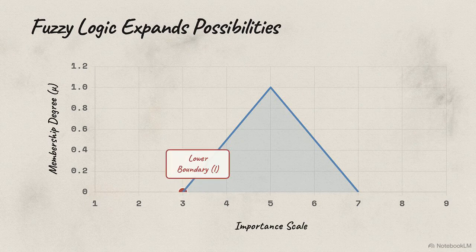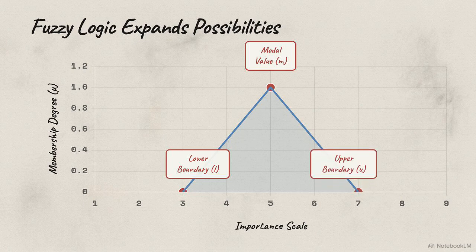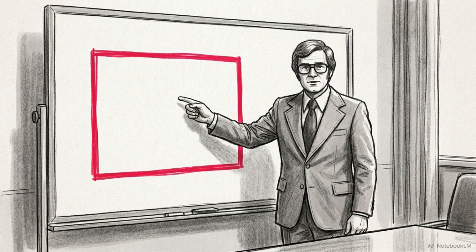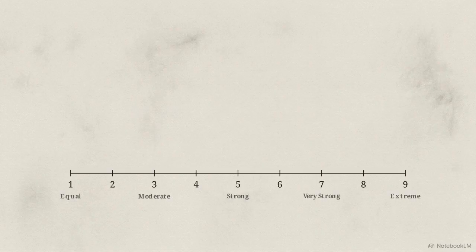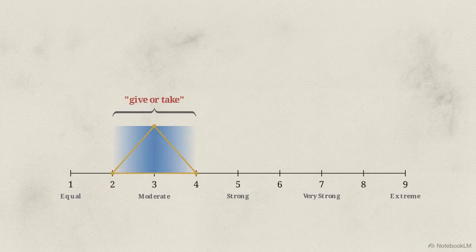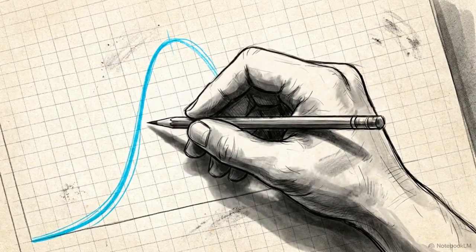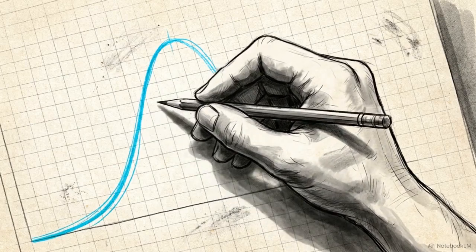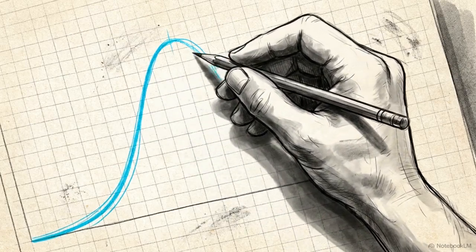This triangle has 3 coordinates: the lower boundary, the modal value in the center, and the upper boundary. This is equation 12-1. It is a rigorously defined piecewise function that captures the exact spread of human uncertainty. A stakeholder no longer has to declare that visibility is exactly a 3 on a scale compared to cost. They can state it is moderately more important, give or take, and the system maps that exact sentiment. By abandoning false specifics and plotting a defined range of probability, mathematics finally learns to speak the language of human uncertainty.